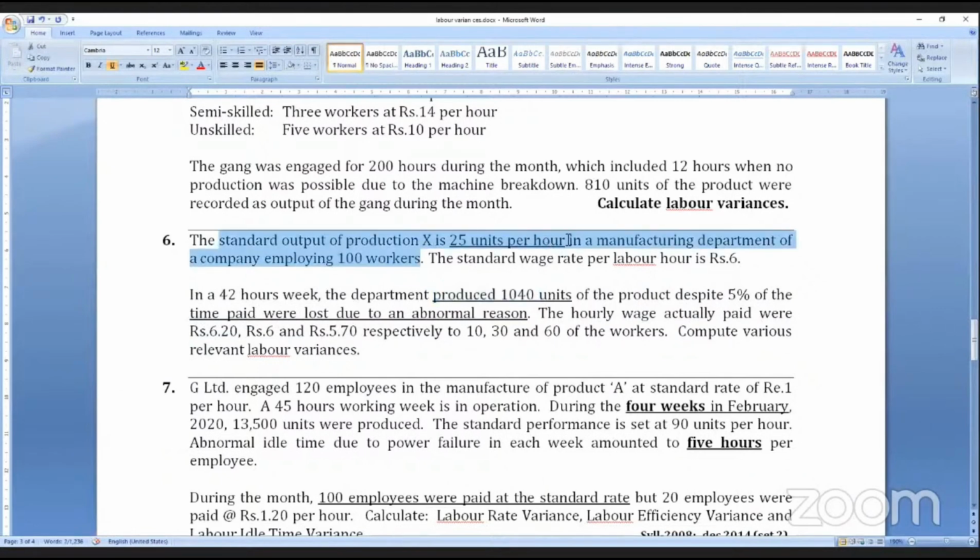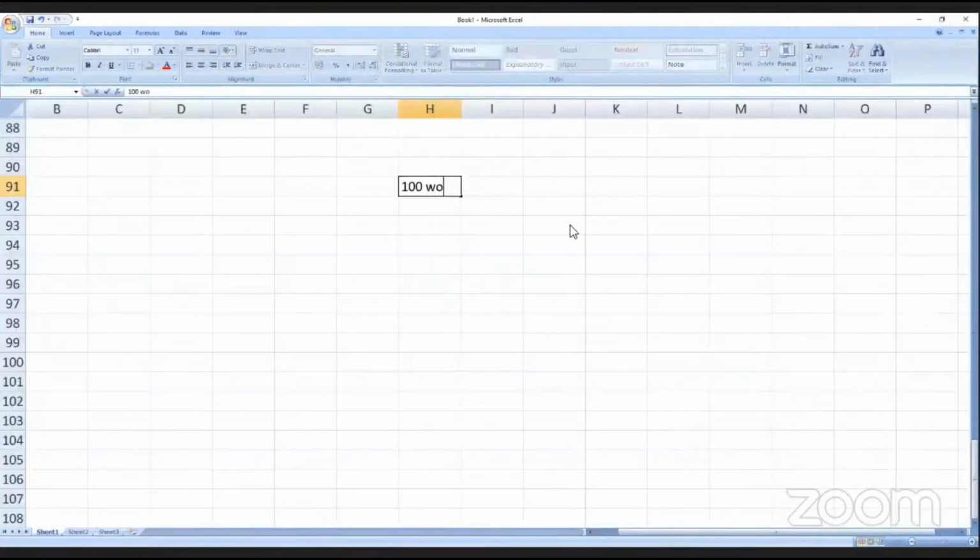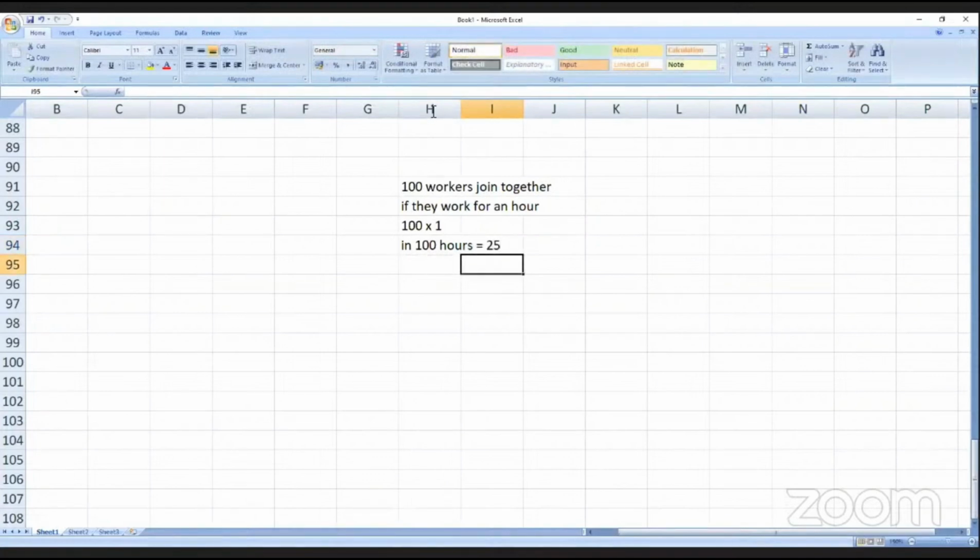How many workers? Say 100 workers, if they join together, they are required to produce 25 units. If they as a gang work for an hour, which is 100 into 1, then in 100 hours equivalent, the gang is expected to produce 25 units. That's all. So now what is the actual production?